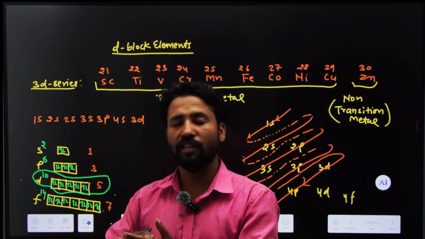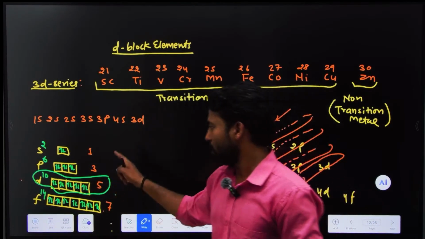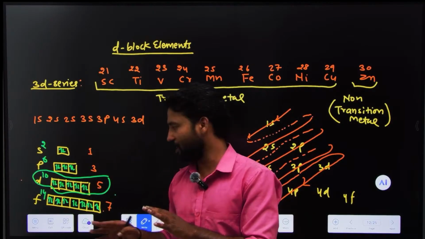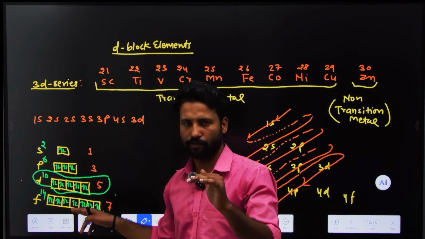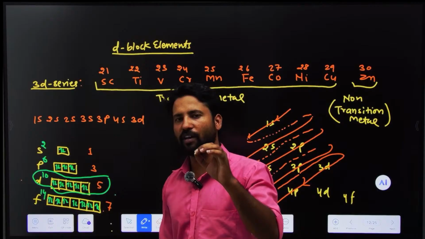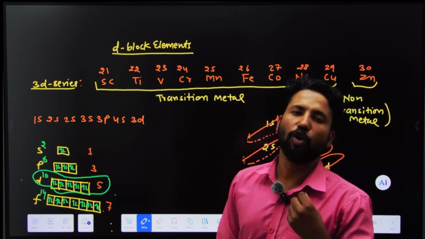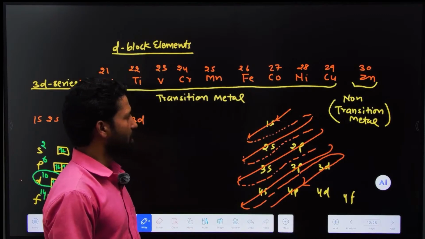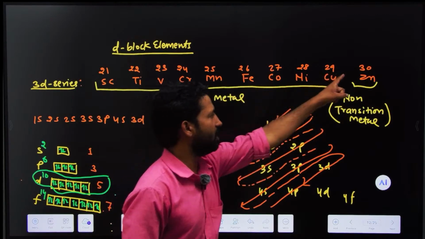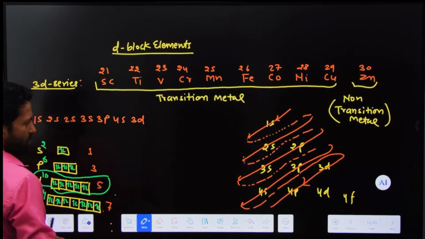If there is no unpaired electron and it is fully filled, that metal is stable, so it would not come in the category of transition metals. It would be a non-transition metal. Similarly it would happen with zinc. Okay, let's see.